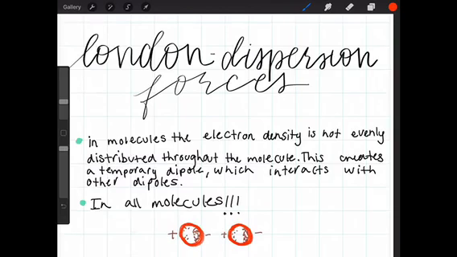So, for example, in the picture below, the electrons in a molecule or in an atom can tend to move to one side more than the other. So the one that has more electrons becomes the negative side, and the one that has less is the positive side. And the positive side of one atom and the negative side of the other atom interact with each other. London dispersion forces are the weakest type of intermolecular force.